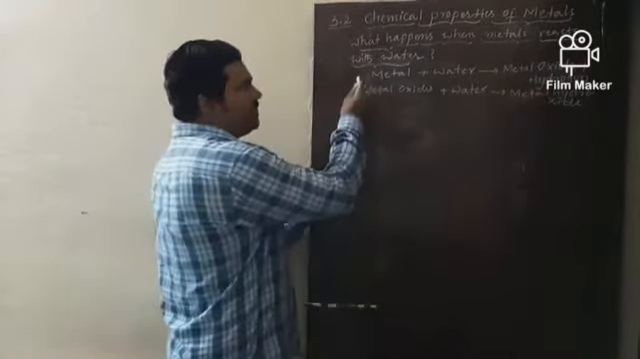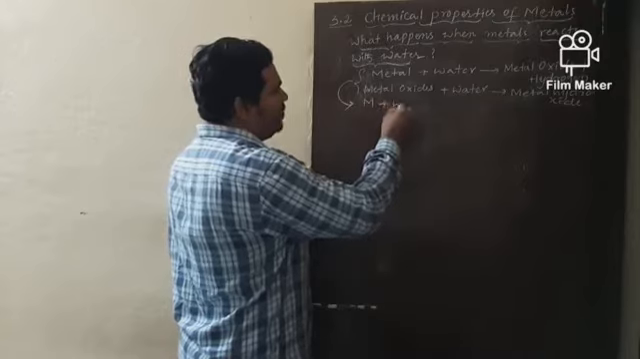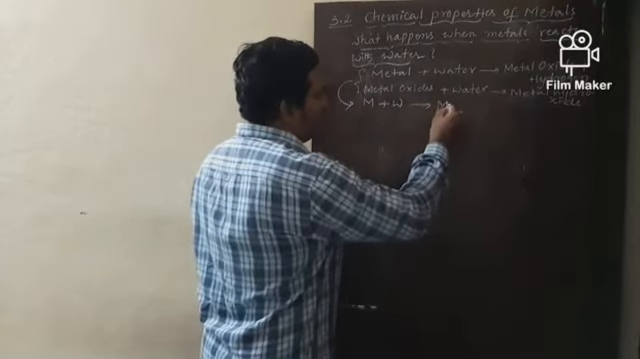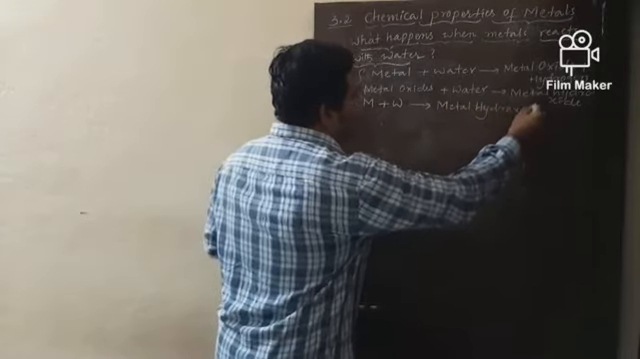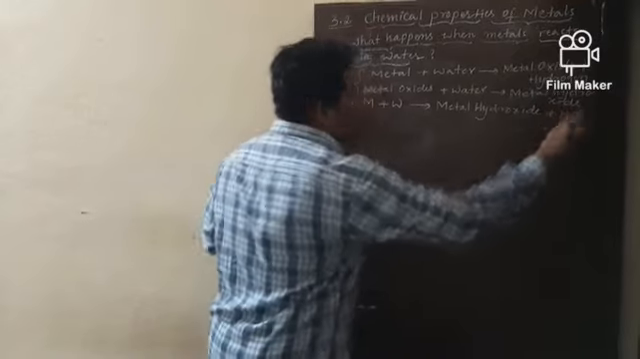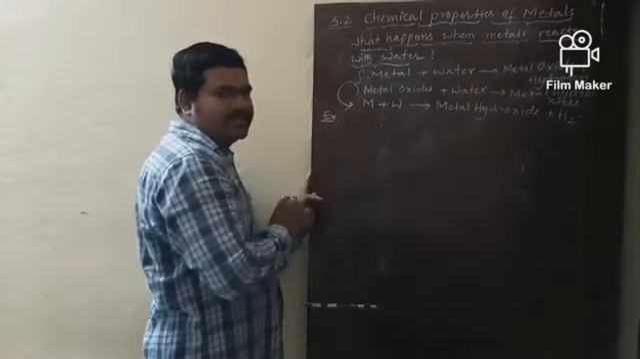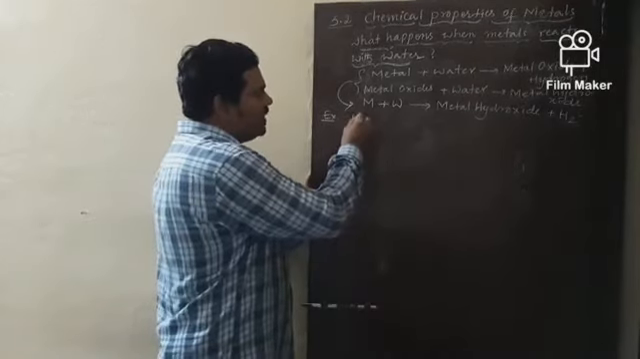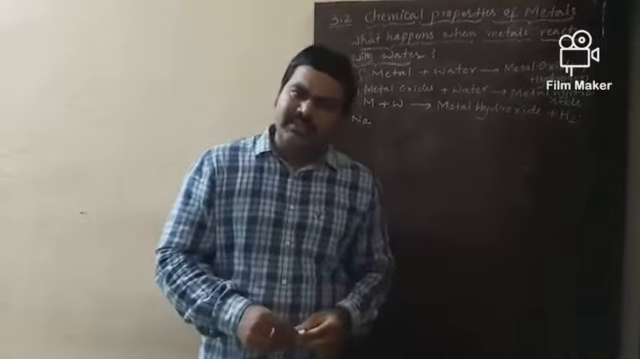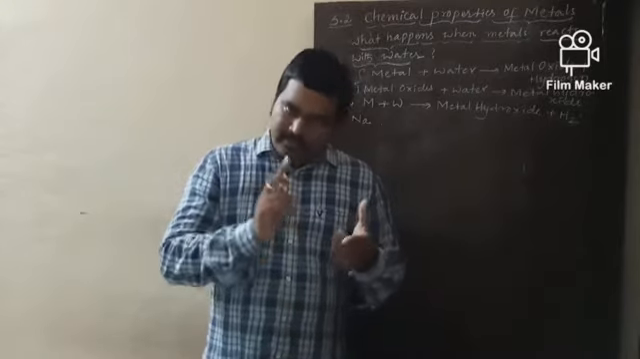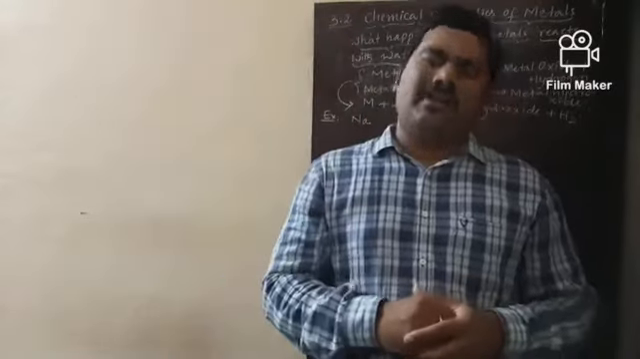So finally, shall I write that finally? From these two equations, what we have learned is that metal plus water gives rise to metal hydroxide, with the liberation of hydrogen gas. Okay. Now let me take one example to illustrate this. Metals like sodium and potassium react very vigorously with water. Metals like sodium and potassium are very highly reactive and react vigorously with water.